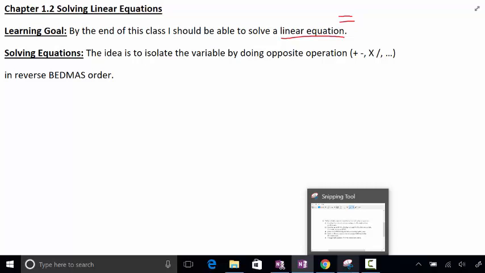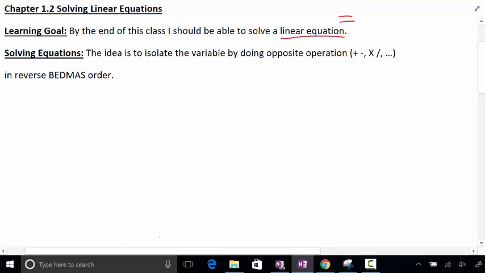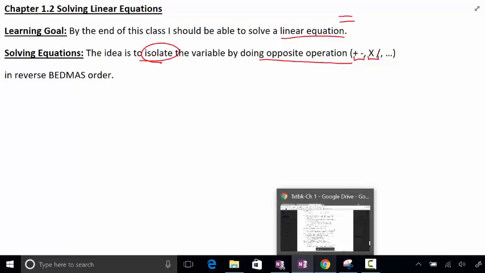Now, the idea we're going to use here is solving equations. The idea is to what? Isolate the variable by doing the opposite operations. Remember, addition and subtraction are opposites, and multiplication and division are opposites. So we're going to do the opposite operation to isolate the variable in reverse BEDMAS order. And I'm sure you remember this.